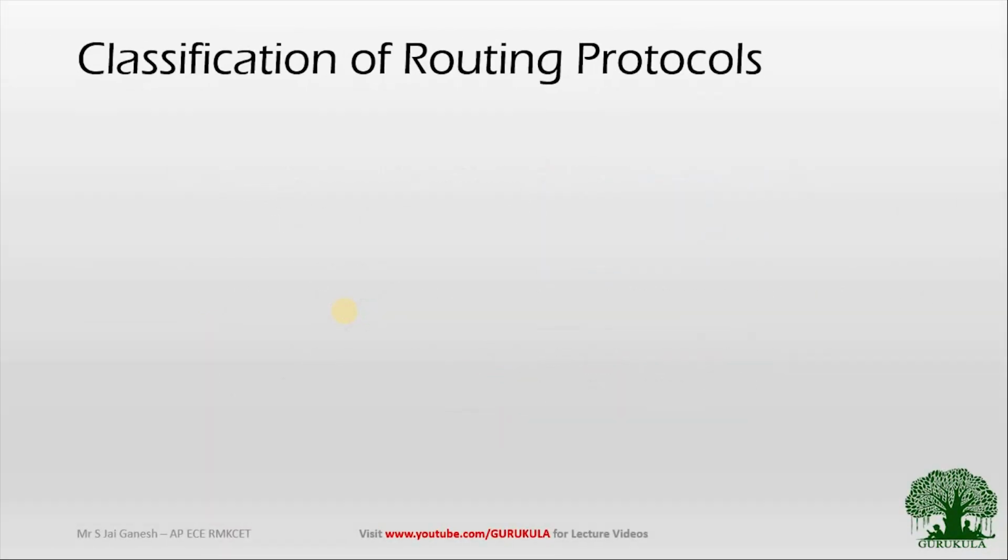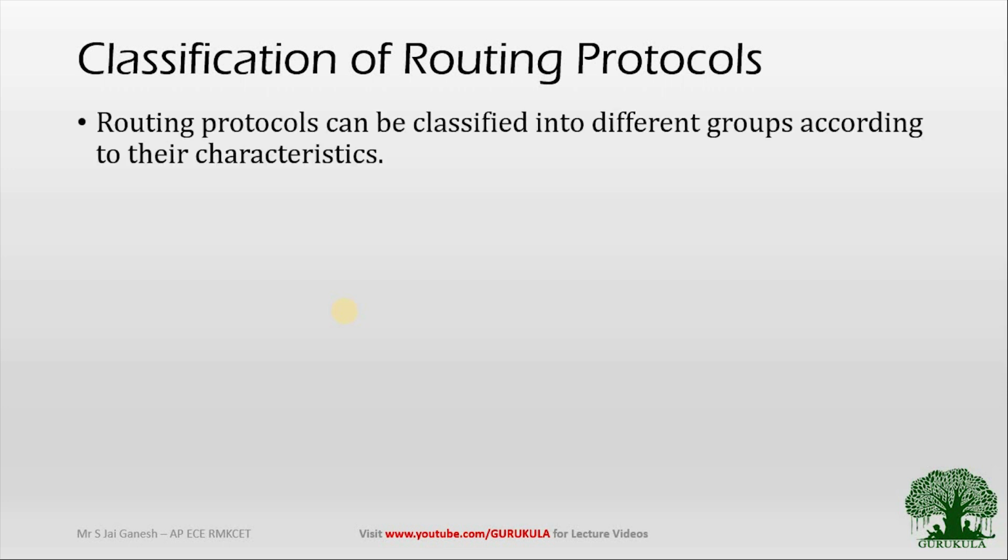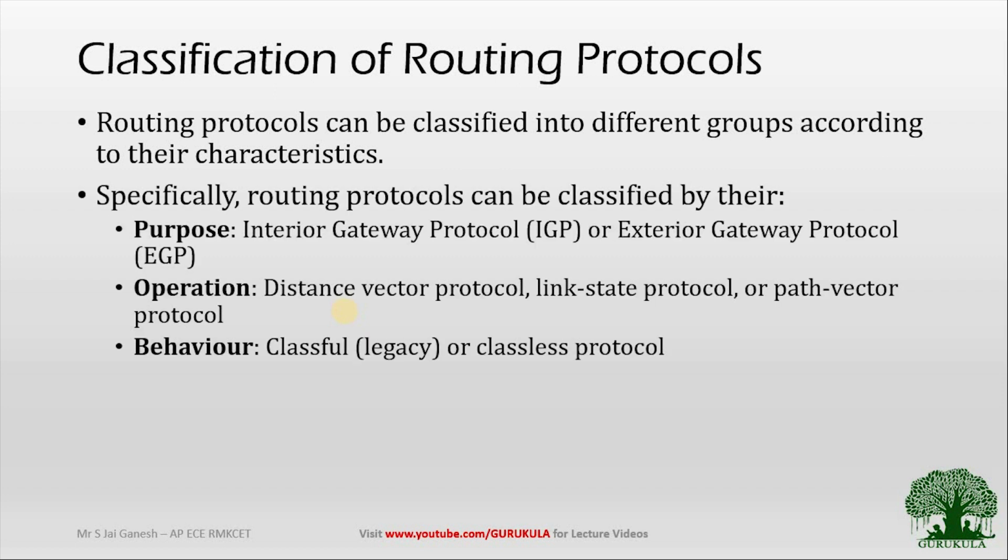So next, coming to the routing protocol classifications. Routing protocols are classified based on their characteristics. In order to look into the characteristics, if I have to classify the routing protocols based on the purpose, then I can classify them as interior gateway protocol or exterior gateway protocol. If I have to classify based on their operation, their mode of working, then I can classify them in 3 different ways. One is distance vector protocol, another one is link state protocol or path vector protocol.